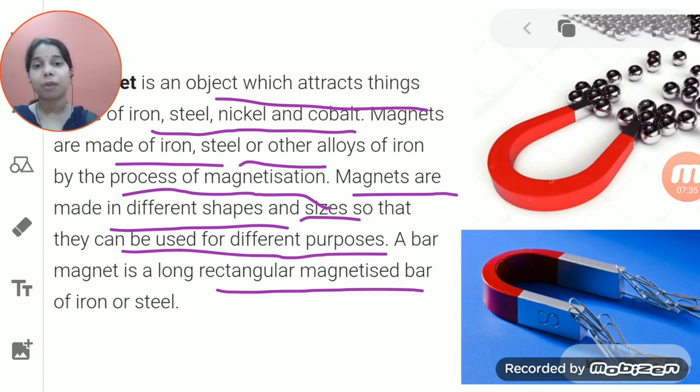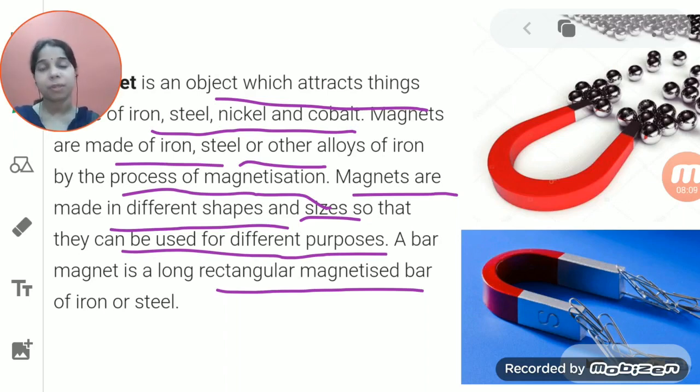Basically it is a bar of iron and steel which gets magnetized, which undergoes the process of magnetization and behaves like a magnet, and that particular magnet, we call it a bar magnet. Okay, so magnetization is what, students? Converting an iron object or steel object into a magnet. It means that particular object, after undergoing the process of magnetization, starts behaving like a magnet.